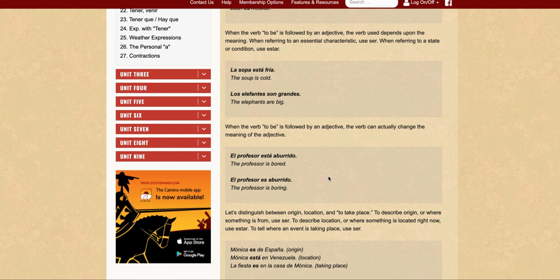So we're talking about switching between the estar and ser verb forms. So the professor is bored. That's a state. That is what he is at that point in time. It doesn't necessarily mean he is bored 24 hours a day. It's just at that particular point in time the professor